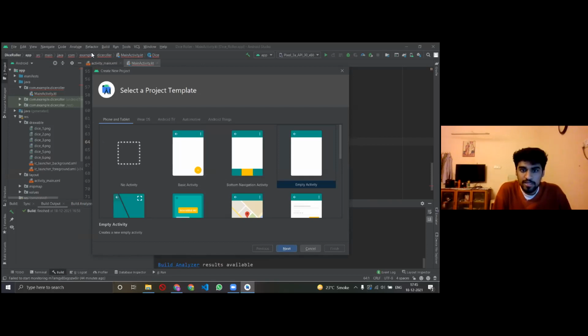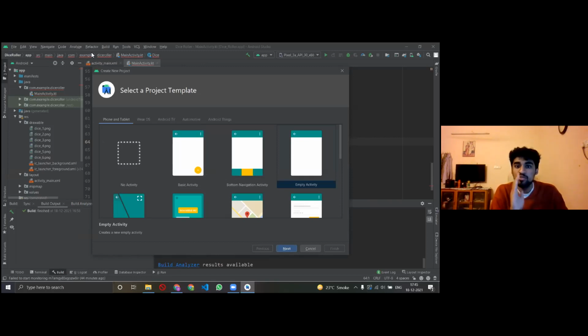Go to New Project. I hope everyone is here. Take a few seconds. I'll wait for a while, because I understand that Android Studio takes up a lot of RAM and it might take a lot of time to just open.